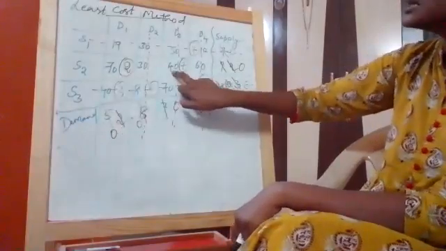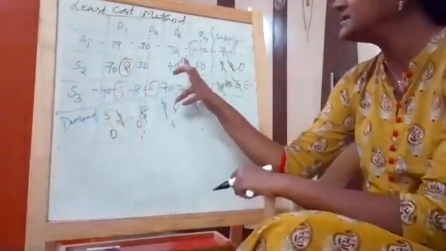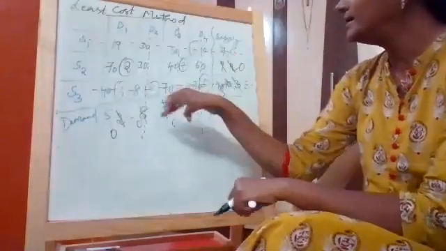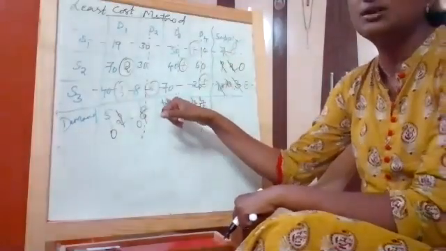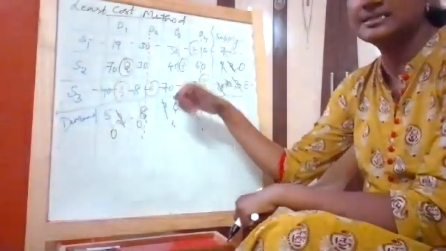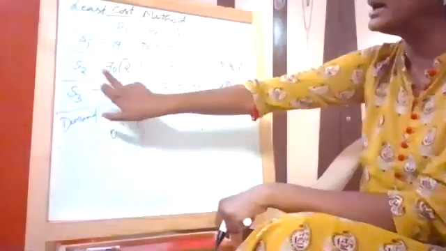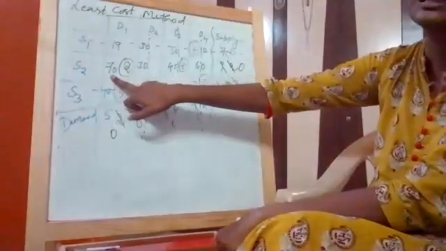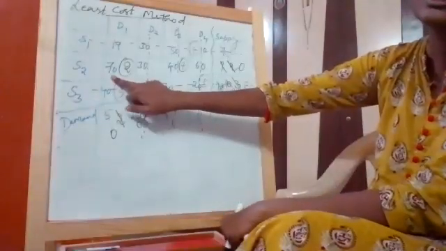Again, the next lowest value remaining is 40. I'll check the demand and supply again: it is 9 and 7. Out of this, the lowest value is 7. Allocate 7. 7 minus 7 is 0, and 9 minus 7 is 2. Finally, the only uncovered region is cell S2 and D1, with the cost 70.